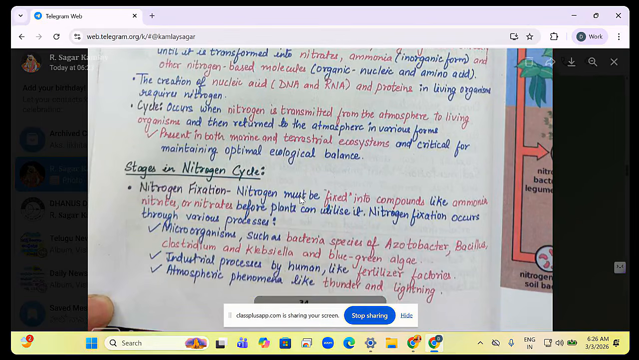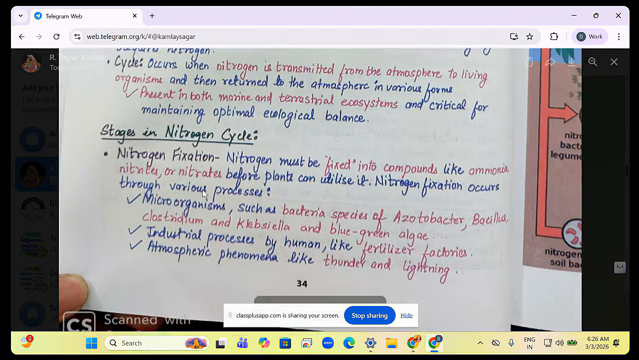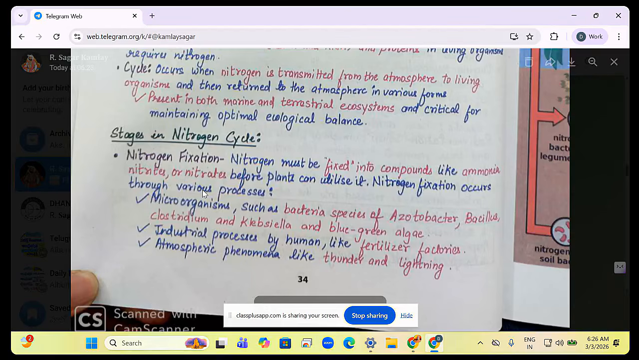Nitrogen is transmitted from the atmosphere to living organisms, and then it is released back. Now this is very important. Look here. Nitrogen fixation. Who does nitrogen fixation here? Nitrogen must be fixed into compounds like ammonia, nitrites and nitrates. Nitrogen cannot be directly consumed by organisms, so you have to convert it into ammonia, nitrites or nitrates before plants utilize it. Carbon dioxide, plants consume directly. Nitrogen they cannot consume, so you have to fix it. Nitrogen fixation happens due to the following.